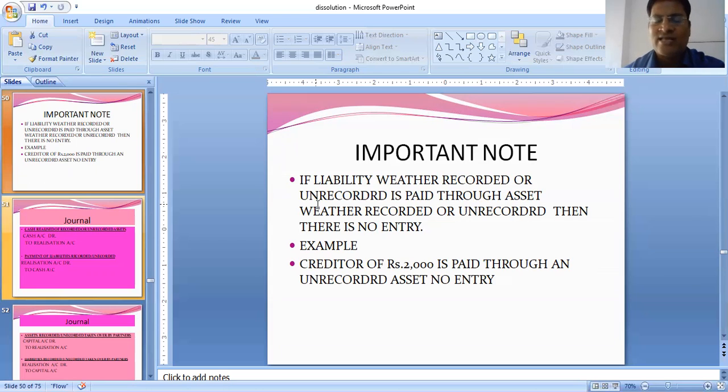So realization to realization, no entry. We cannot write A account debit to A account. We cannot write cash account debit to cash account. We cannot write realization account debit to realization. So whether the asset is recorded or unrecorded, whether the liability is recorded or unrecorded, if we make a payment in a barter system type, that is one liability taken and asset given, then we will not make any journal entry for that in dissolution.